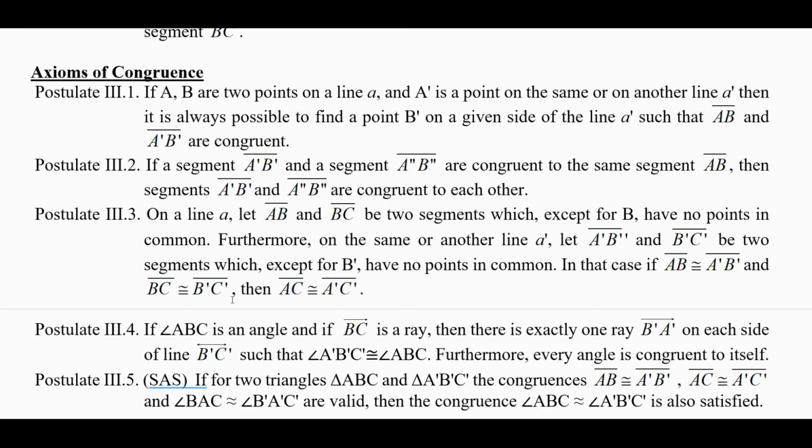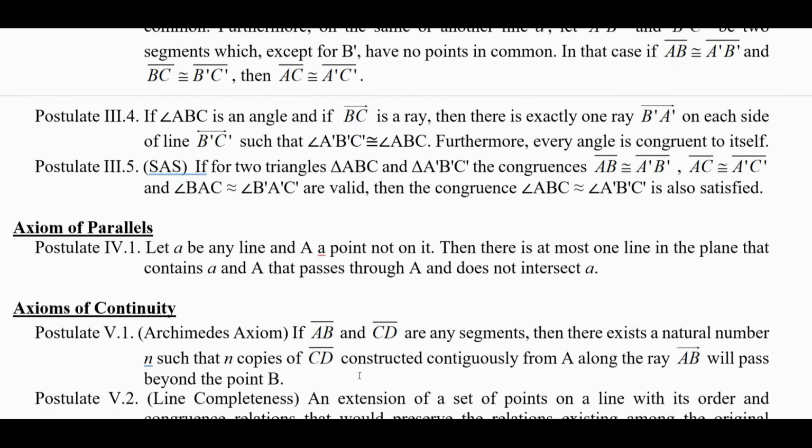If 2 triangles, triangle ABC and triangle A prime B prime C prime, satisfy that segment AB is congruent to segment A prime B prime, segment AC is congruent to segment A prime C prime, and angle BAC is congruent to angle B prime A prime C prime, then the other angle, ABC, is congruent to A prime B prime C prime as well.